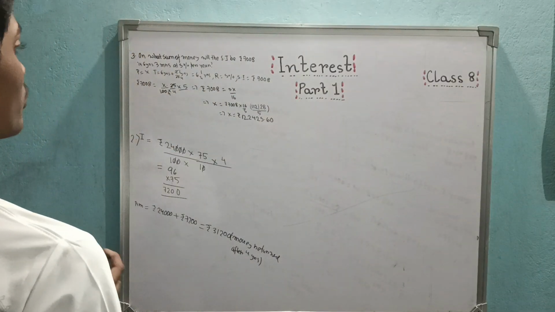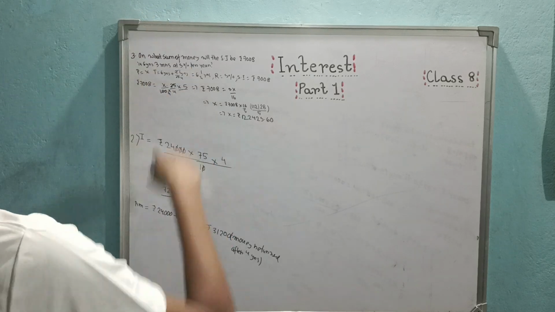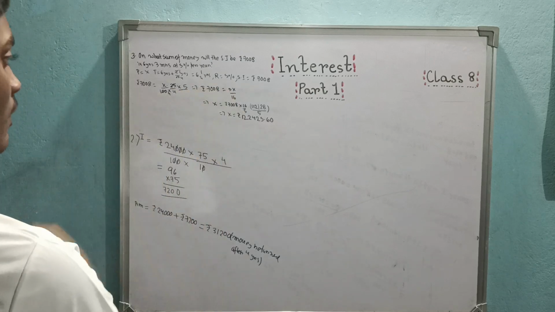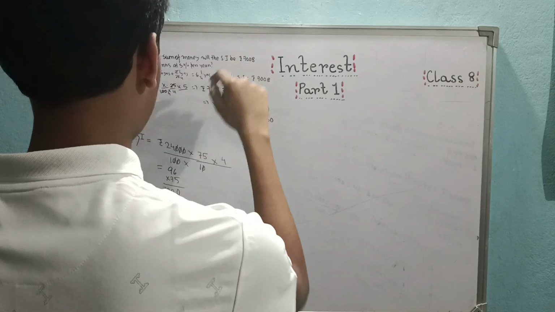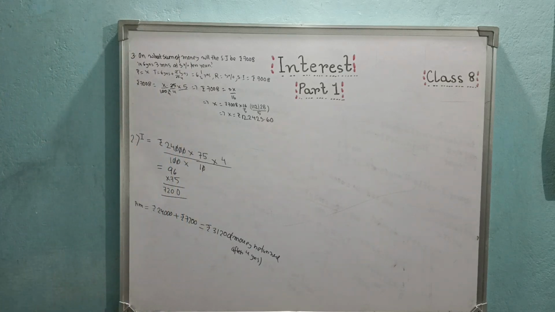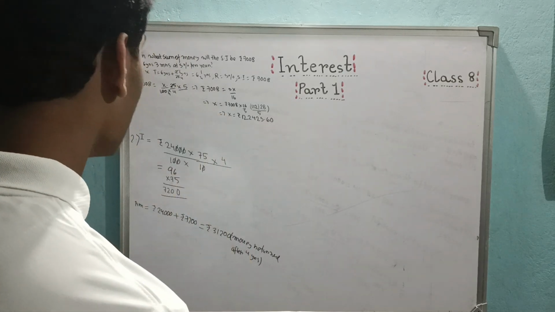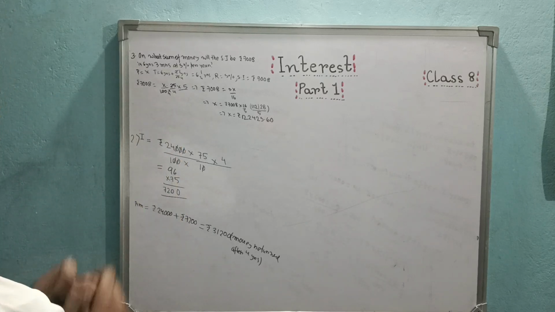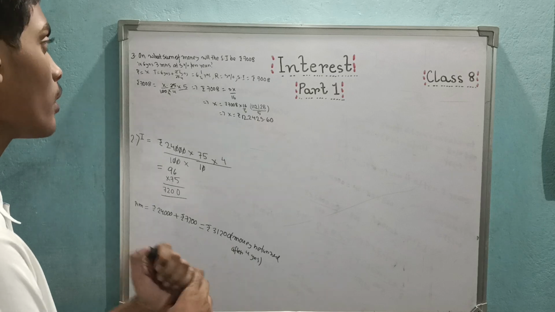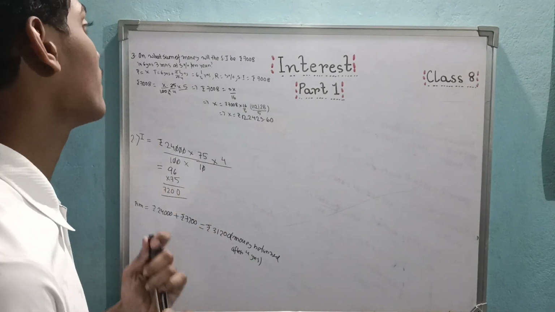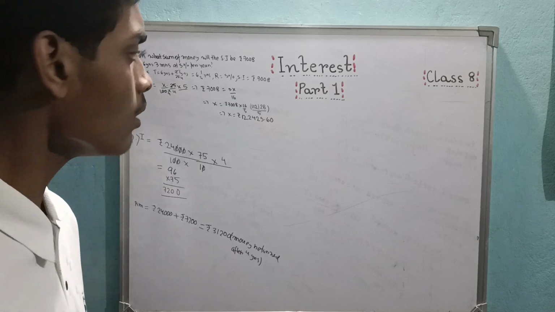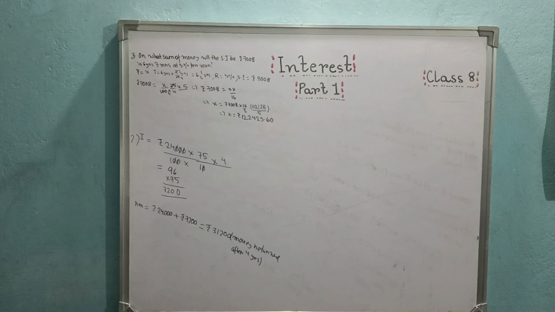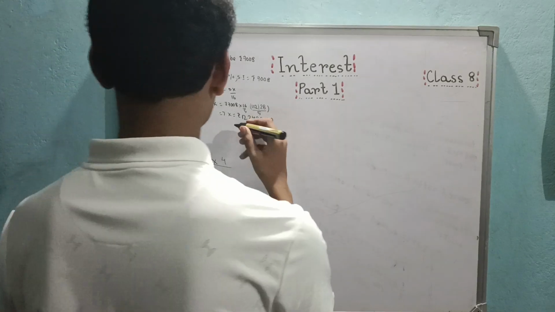Then just putting the values, simple interest equal to principal x into time 25 by 4 into rate 5 divided by 100. Then just do the calculations. 25 by 100 is 1 by 4, 4 into 4 is 16, so 5x by 16 equal to 7008. Then doing the calculations we get x as 22,425.60. This is our principal, which is the sum of money. Okay, that's how you solve it. It's that easy. Now let's move on to question 4.